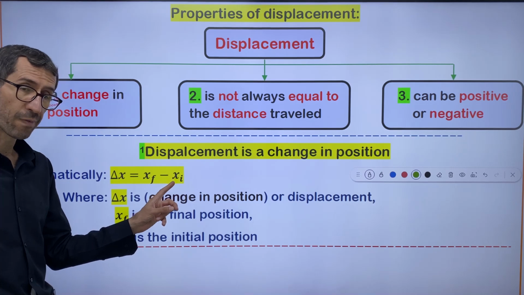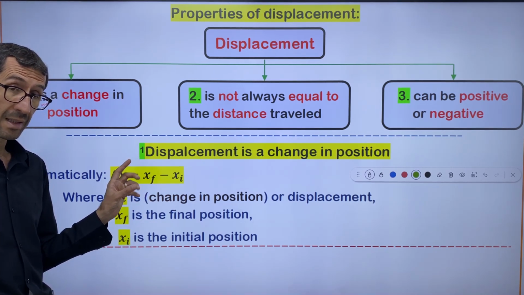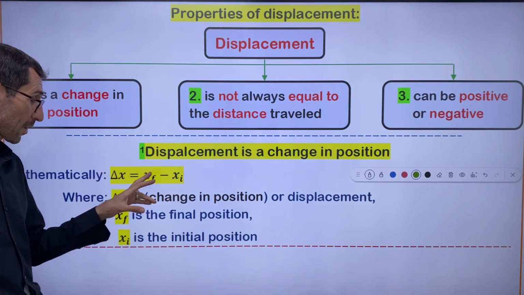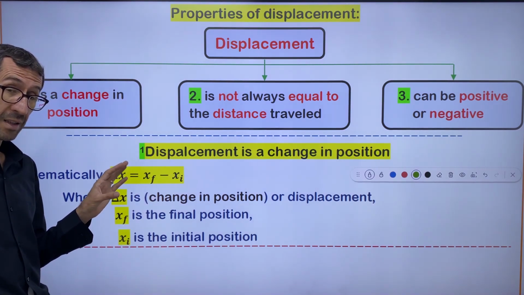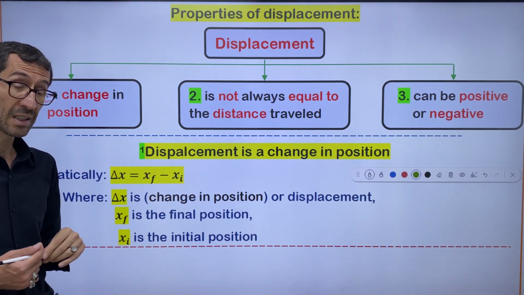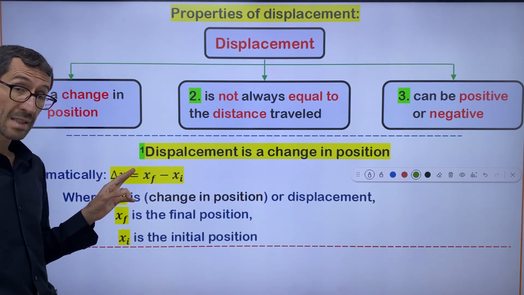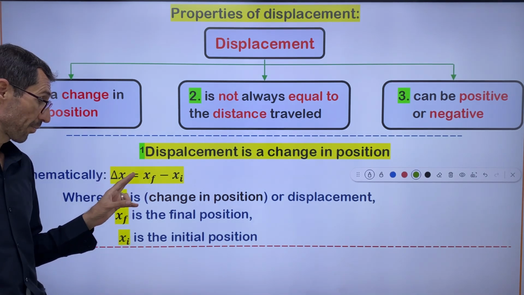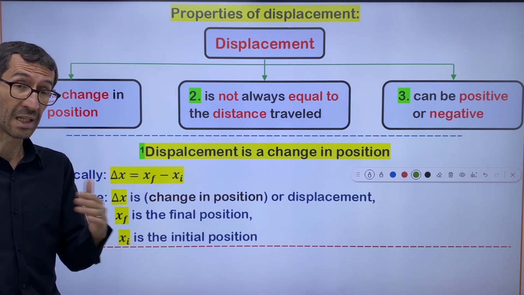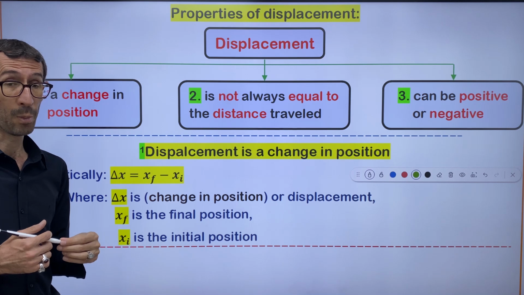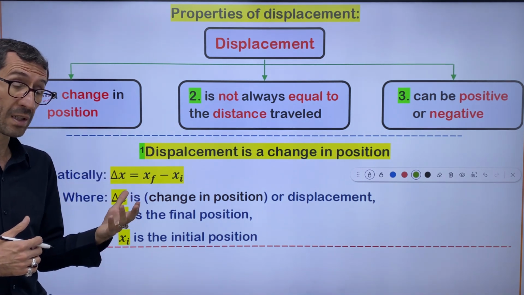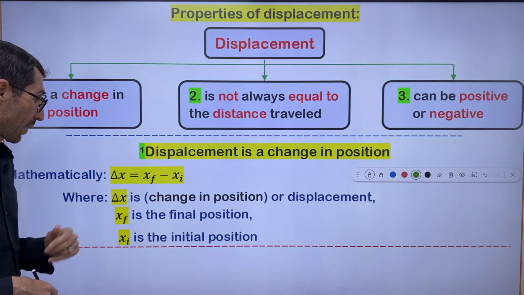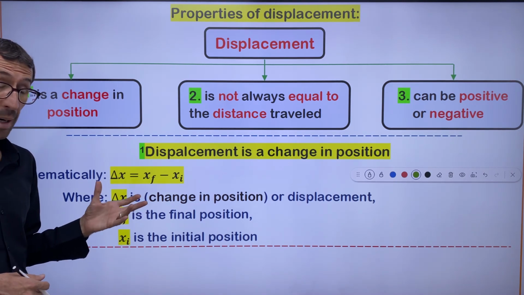You have to subtract the first coordinate from the last coordinate in order to find the displacement. That's why I told you the third definition that I read for you is a mathematical definition. It's a difference between two coordinates, two positions, between the final coordinate and the initial coordinate. So this is the first property, right?